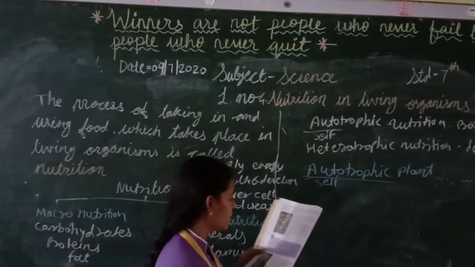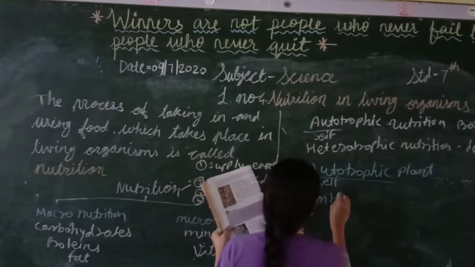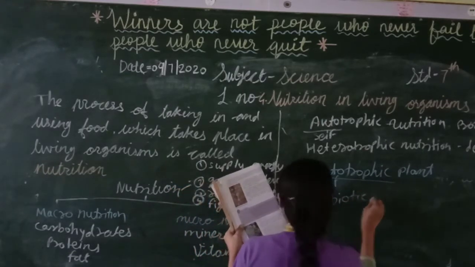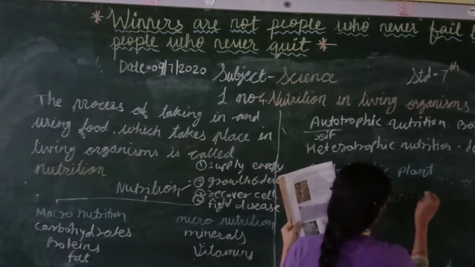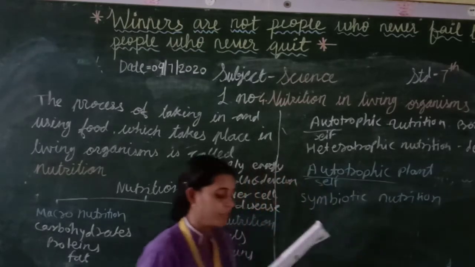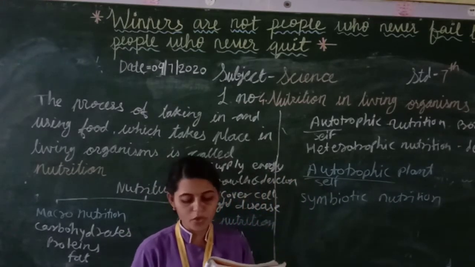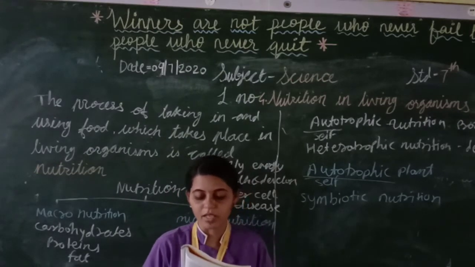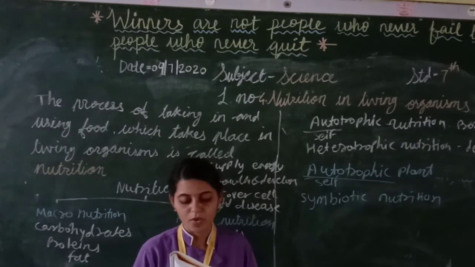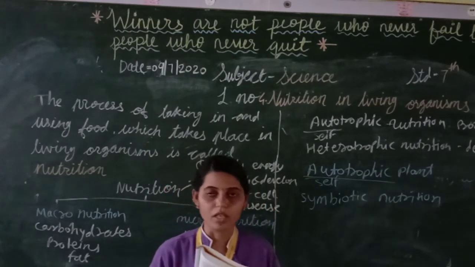Now, students, another is symbiotic nutrition. What is symbiotic nutrition? Two or more different types of plants live together to fulfill their needs of nutrition. How do we live together?